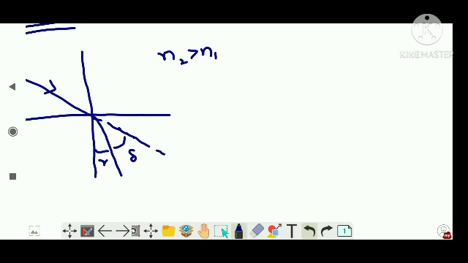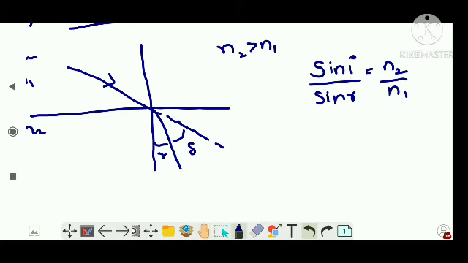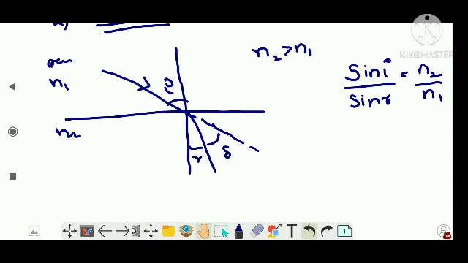Now Snell's law states that sin i, the angle of incidence, over sin r, the angle of refraction, is equal to n2 by n1. I didn't mark i; this is the angle of incidence. It happens in which medium? It is n1, so you have to write the opposite of it. I will tell you the trick.